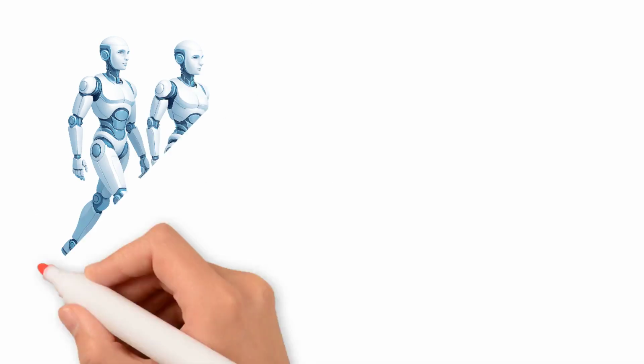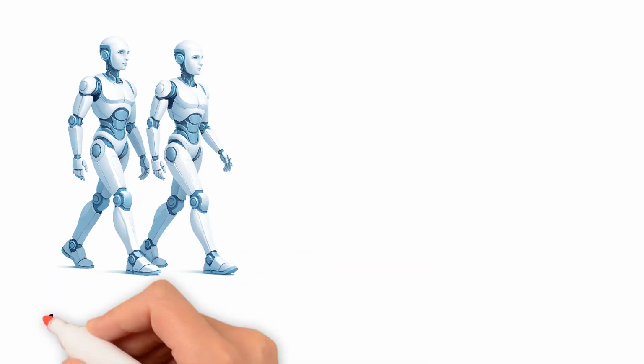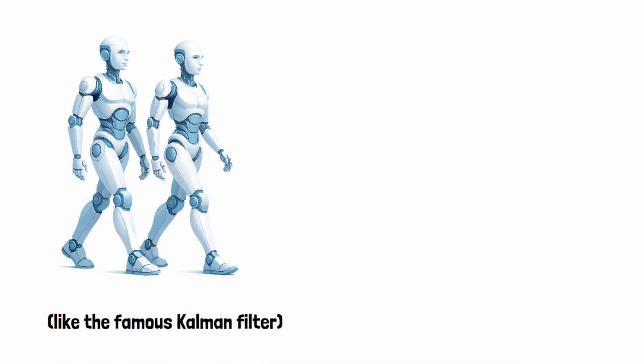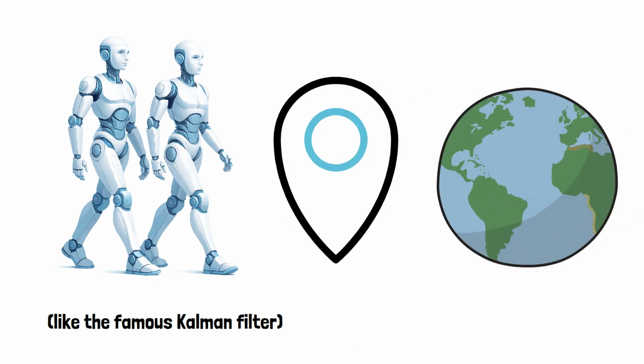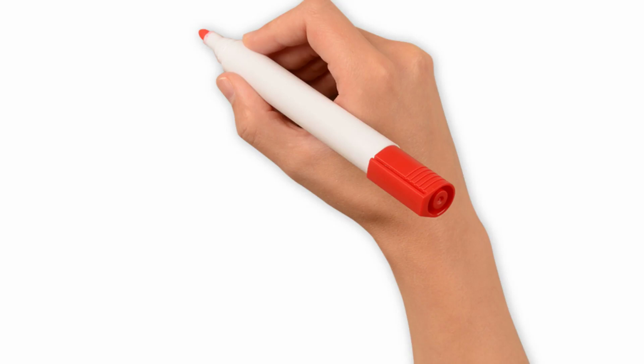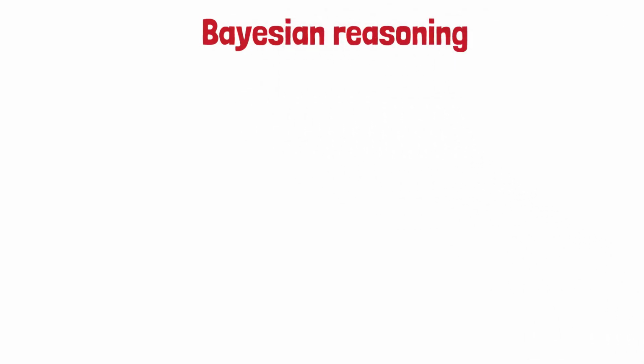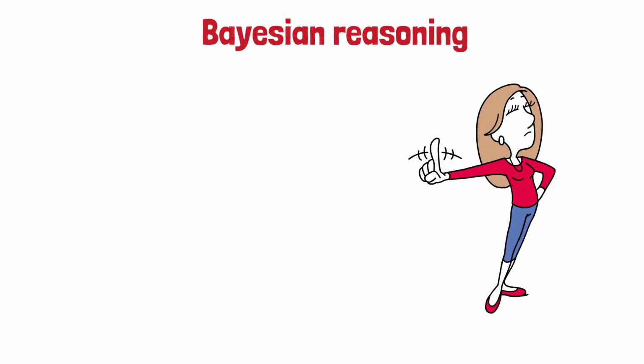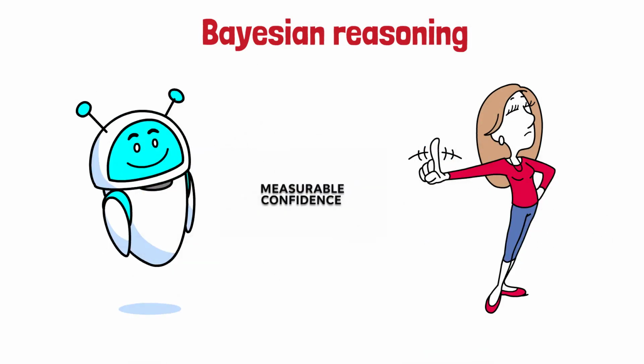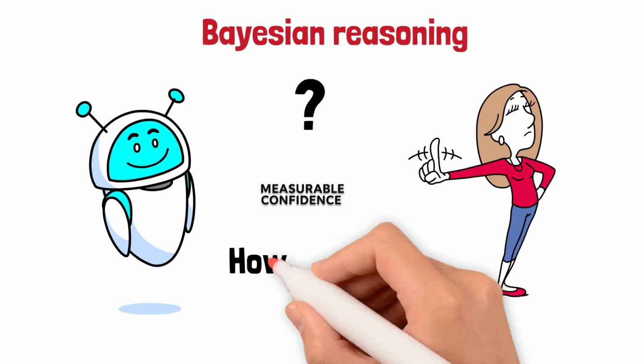In robotics, Bayesian filtering, like the famous Kalman filter, helps machines localize and navigate the world. In decision-making systems, Bayesian reasoning ensures predictions aren't just answers, but informed answers with measurable confidence. It's what allows AI to say not just what it thinks, but how sure it is.